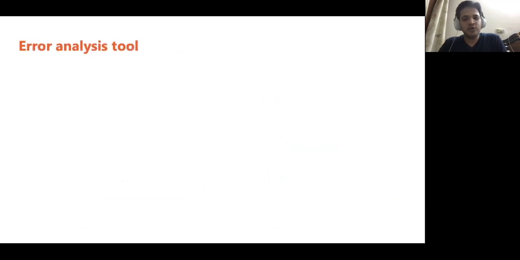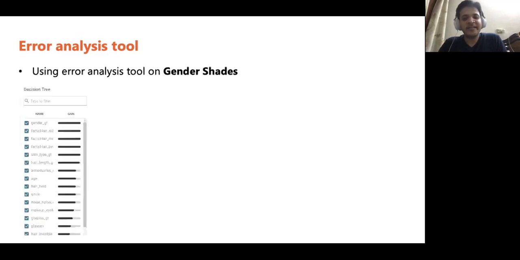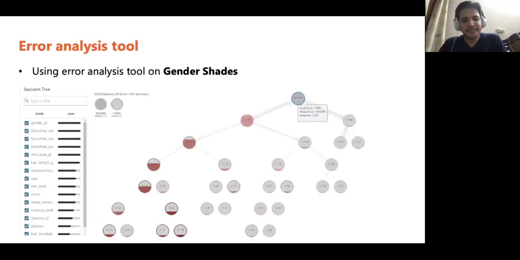Now, there is a tool by Microsoft called Error Analysis for identifying such clusters of failures. We augmented the Gender Shades benchmark with features from the Face Azure API and analyzed the gender detection model studied in the Gender Shades paper using this tool. On the left-hand side, we see the different features extracted from Azure API like gender, face hair, skin type, etc. On the right, we show a decision tree trained to distinguish between when the model is right and when it is wrong. Darker red means higher error.